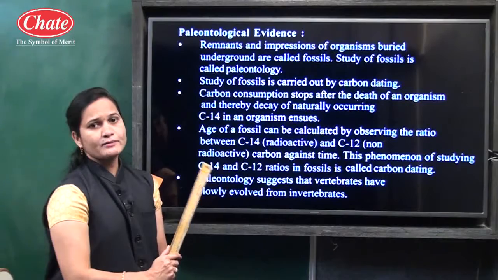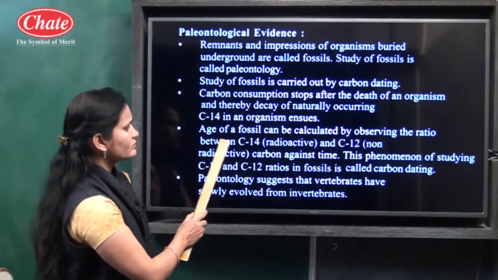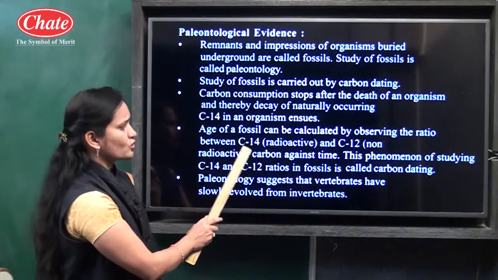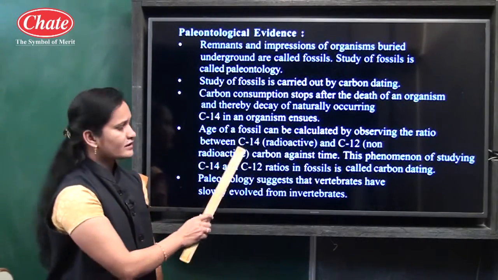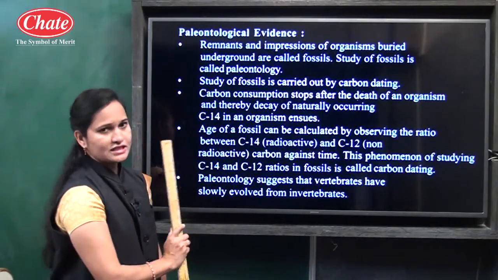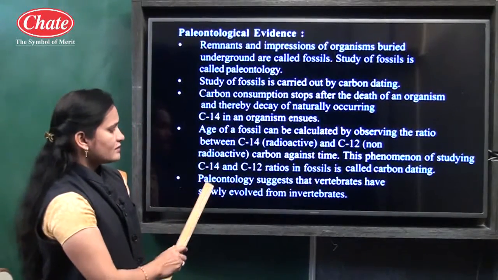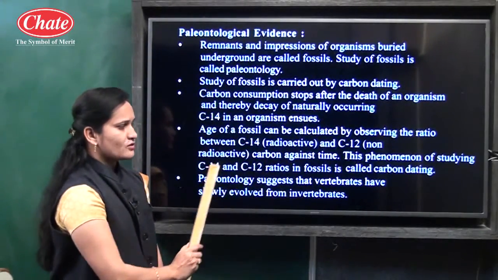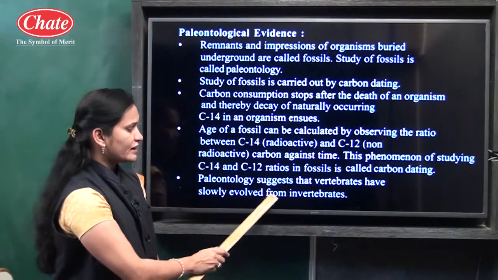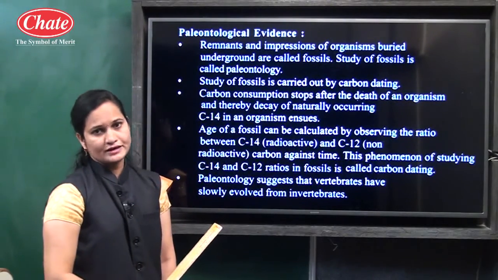It is calculated by observing the ratio of C14 to C12. And paleontology suggests that vertebrates have slowly evolved from the invertebrates.